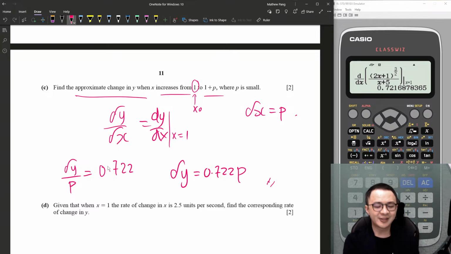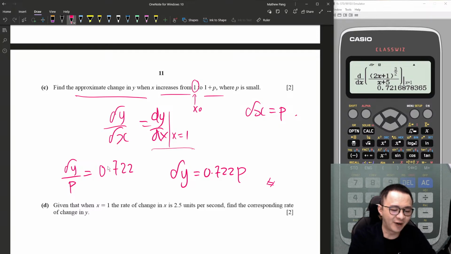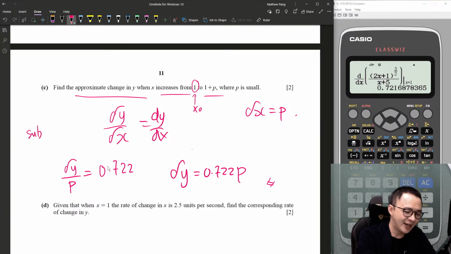Okay, check the marking scheme. The marking scheme says you want to show you understand you need to sub x equals 1 into dy/dx. This is the reason why I write x equals 1 beside the dy/dx. Of course you don't have to do this, you can just say sub x equals 1 into dy/dx, then my dy/dx equals -0.722.